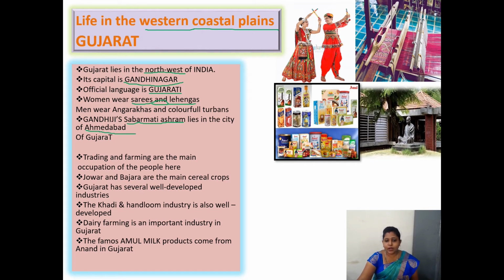Trading and farming are the main occupation of the people living in Gujarat. Which are the two main occupations of the people living in Gujarat? Trading and farming. Jowar, bajra are the main crops.